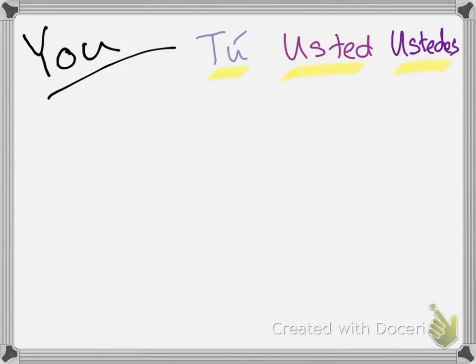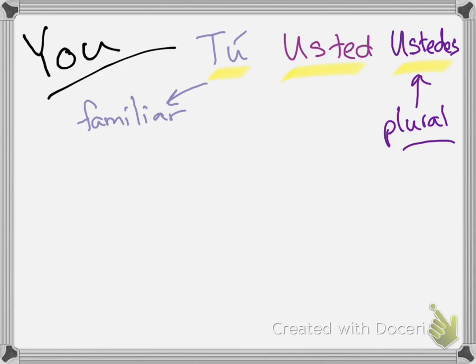So what is the difference? Ustedes, the biggest difference here is ustedes is simply plural, es plural. Okay, so anytime I'm talking to more than one person and I want to say you to more than one person, I'm going to use ustedes. Okay, if I'm saying y'all, if I'm saying you guys, it would be ustedes. Okay, so now that leaves us with just tu and usted. So what is the difference? Tu is familiar. We like to call it familiar. So I'm going to use tu with people that I'm familiar with. Okay, I like to call it the friend you. So if I'm a friend with you, I'm going to use tu.